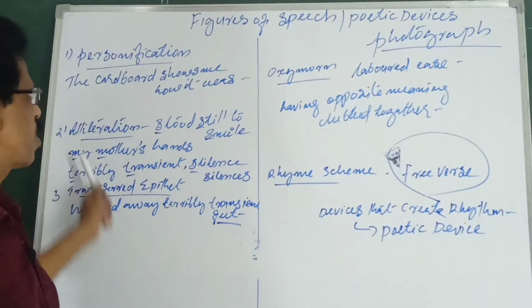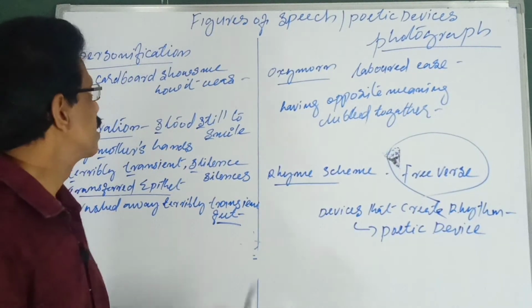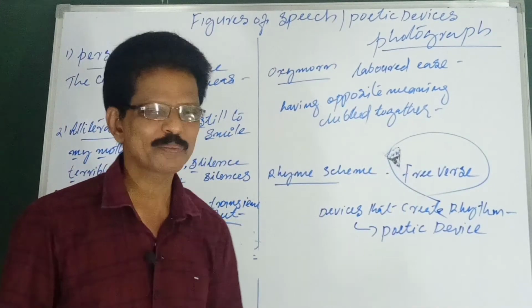So these are the things I wanted to explain about figures of speech and poetic devices in the poem Photograph.